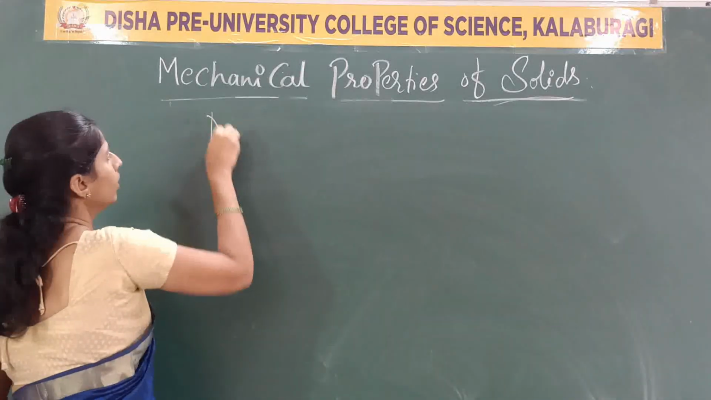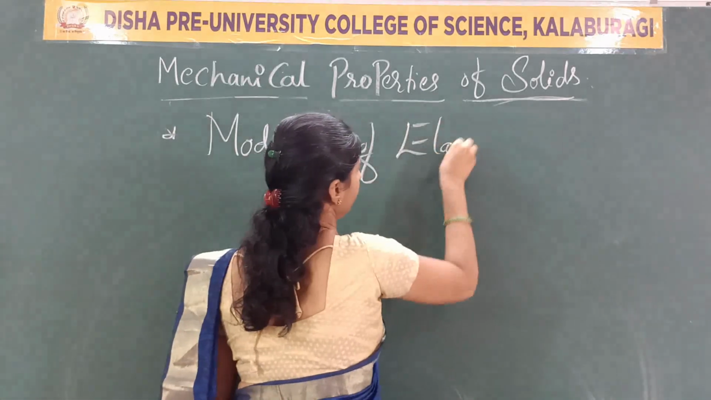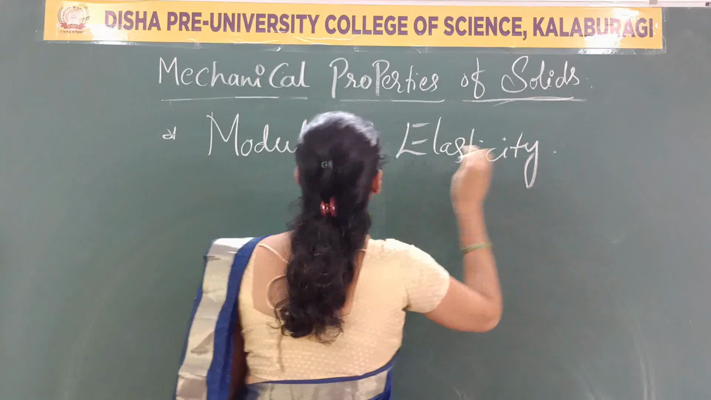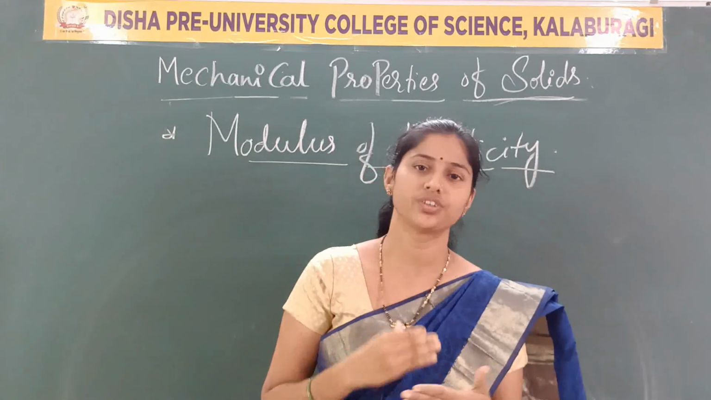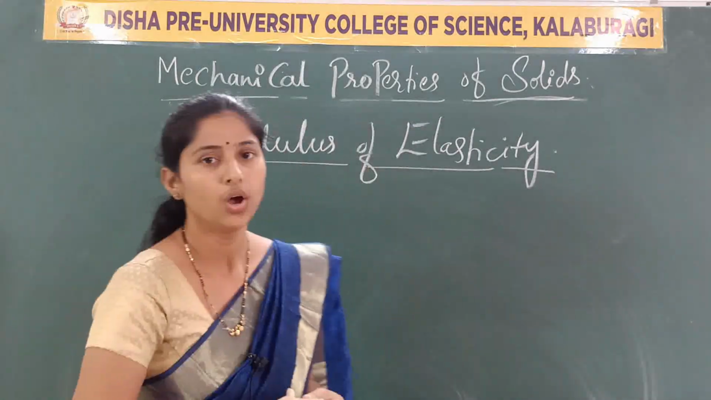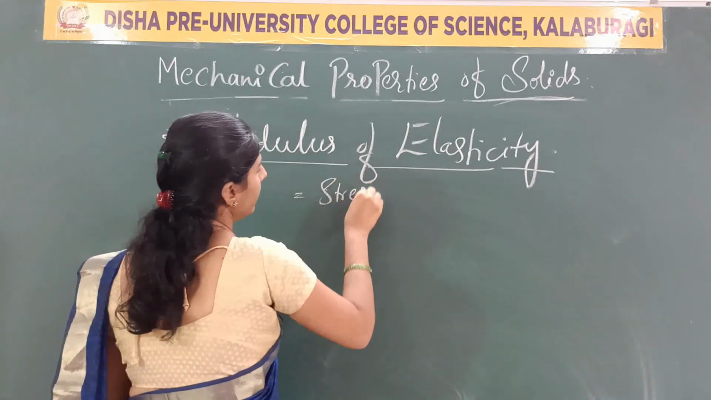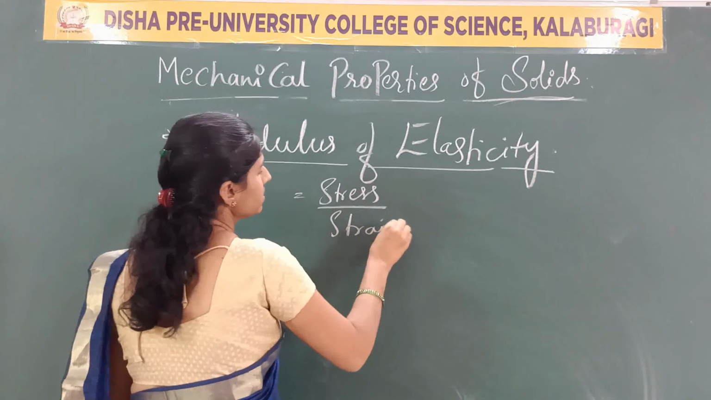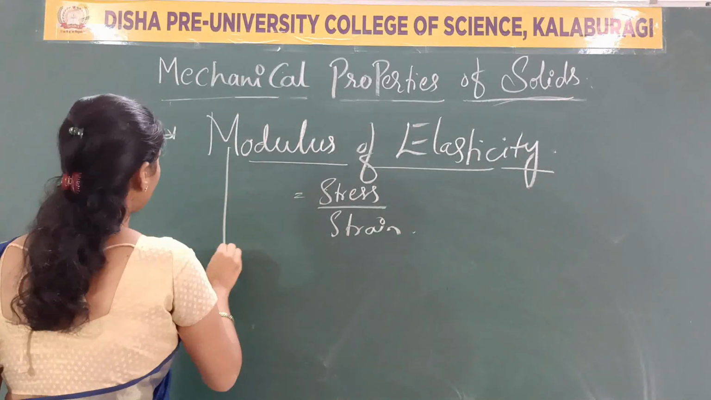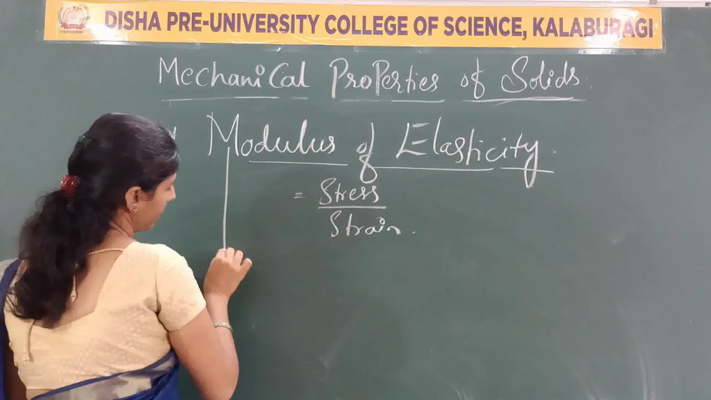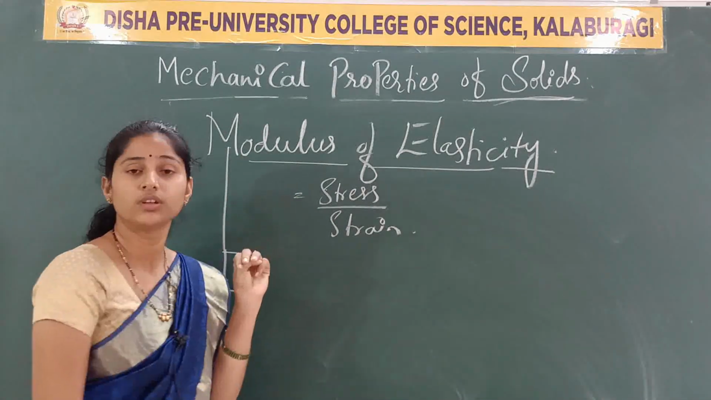Now here, modulus of elasticity is nothing but the ratio of stress to the strain of a body. This is called modulus of elasticity. Modulus of elasticity can be represented as a ratio of stress to strain itself. Here this modulus of elasticity can be classified into 3 types.